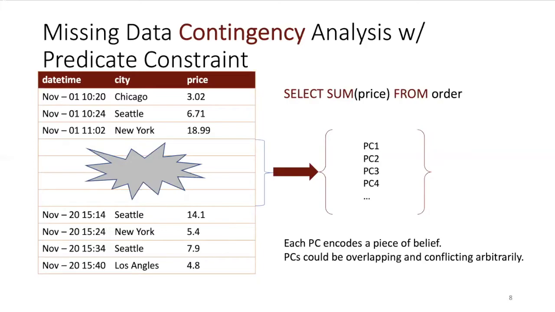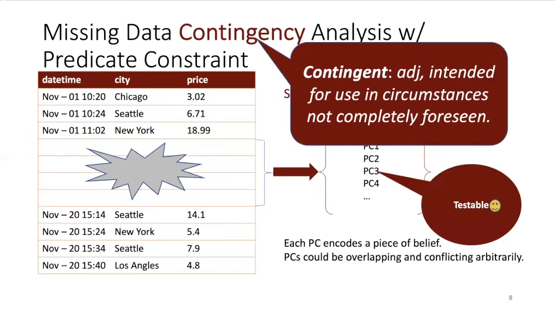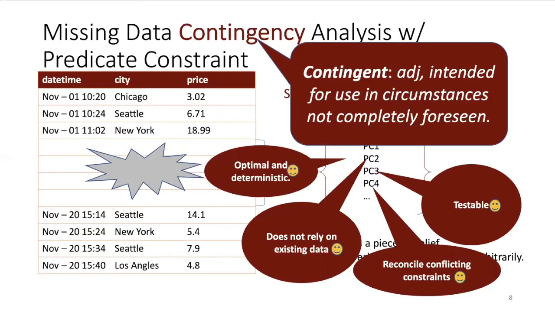Before we dive into details, I'd like to emphasize our wording of contingency here. Our analysis is based on a set of beliefs of the data encoded by PCs. Any conclusion is based on the pre-assumption that such beliefs hold true. And of course, our analysis could draw different conclusions if the beliefs change. We believe contingency analysis perfectly describes that. Plus, our framework has the following desirable properties. PCs can be easily verified, and they do not rely on existing data. Our framework reconciles conflicting constraints and can generate the optimal and deterministic results.